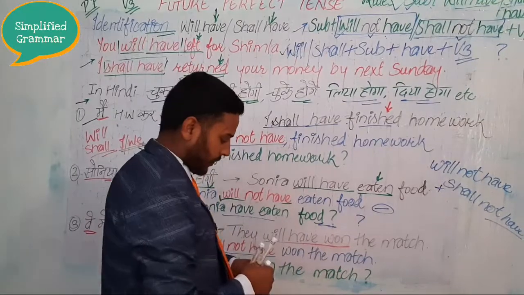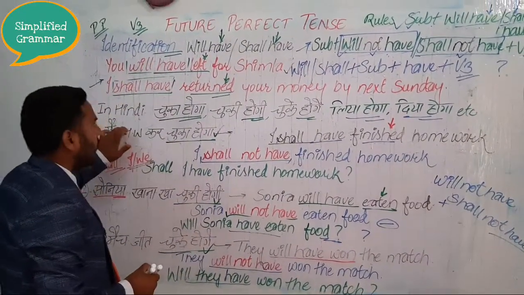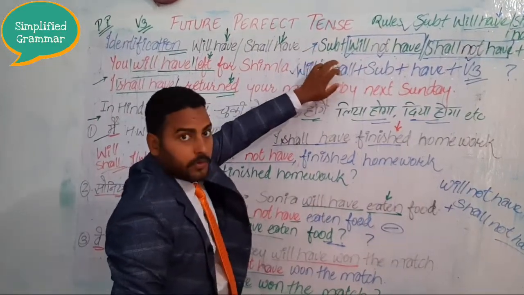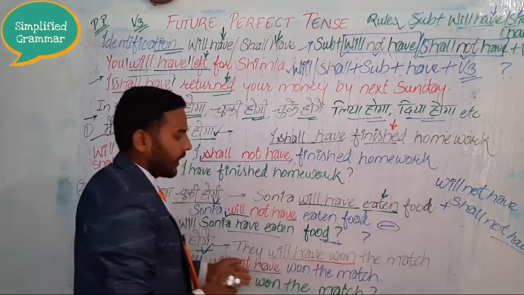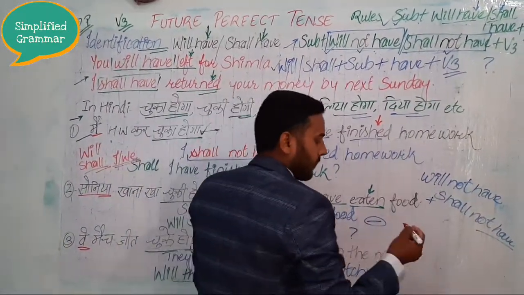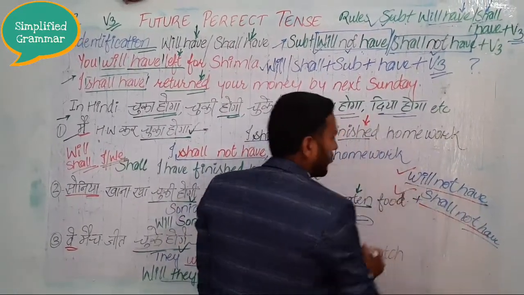I hope you understood its identification in Hindi, identification in English, its rules and how to use the rules. I explained with the help of some examples. Once again I want to tell you, will not have and shall not have, these two things you have to remember.